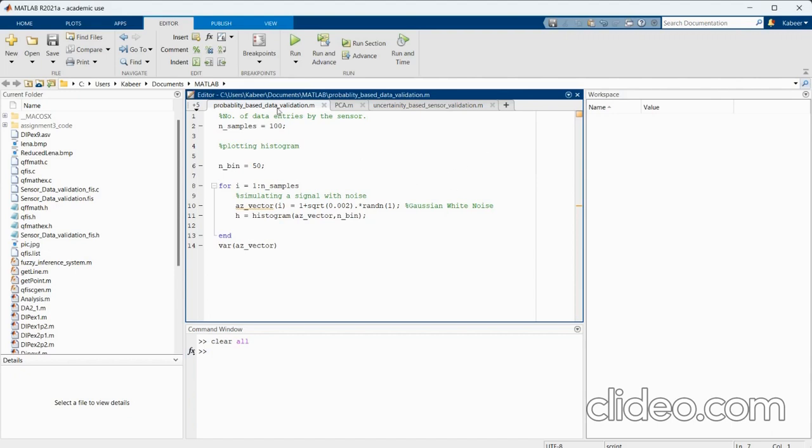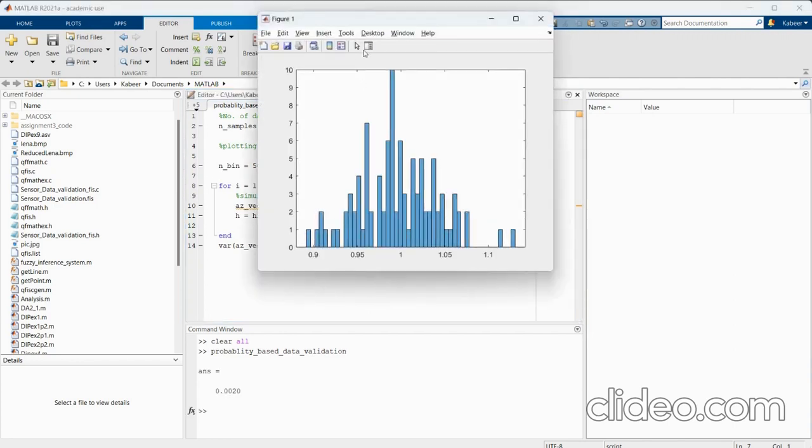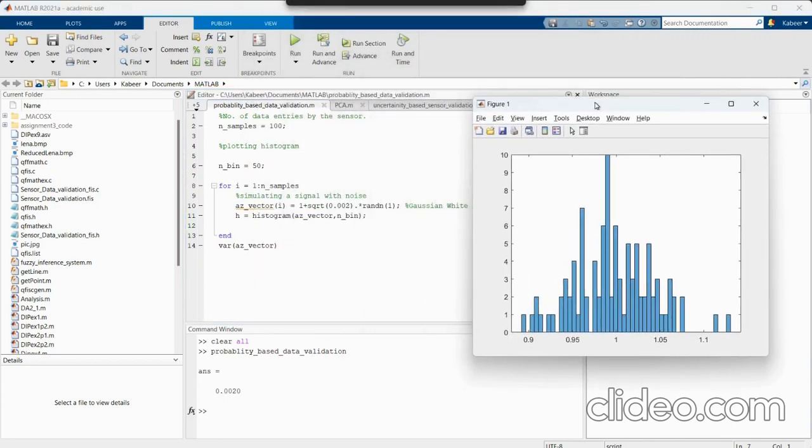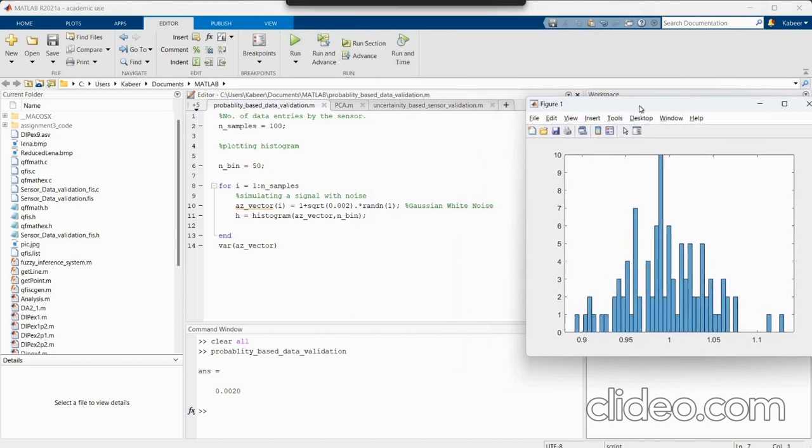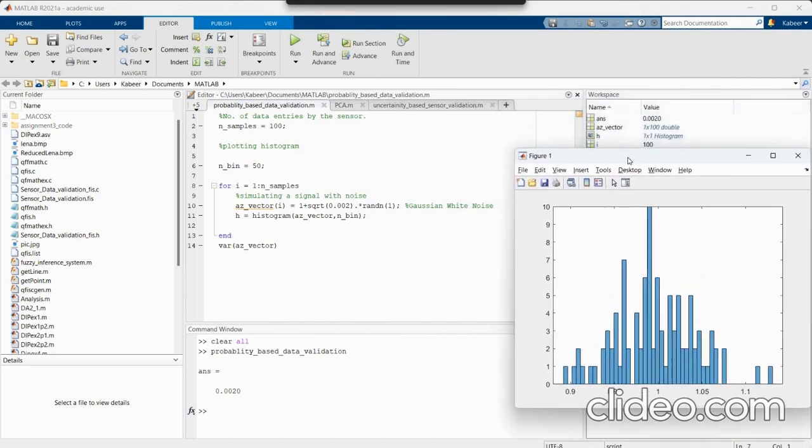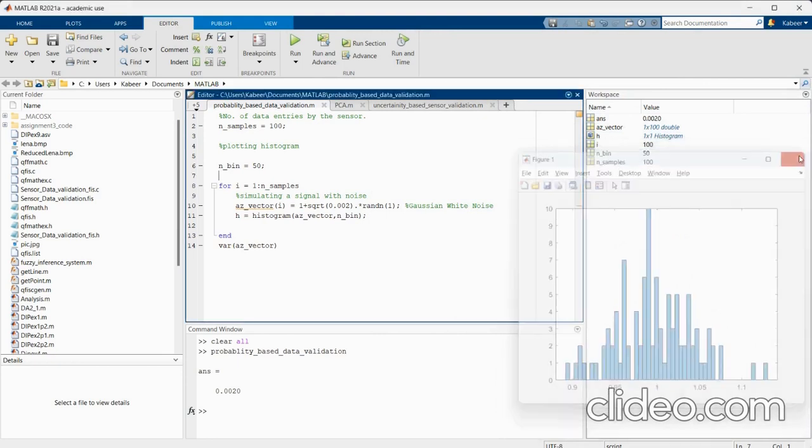The first approach we chose was variance-based error detection, in which we use the variance of the input data set to determine whether the data is erroneous or not. If the variance passes a certain threshold, then we can declare that the sensor is faulty. The MATLAB code to calculate and display the variance of an arbitrary data set is shown here.